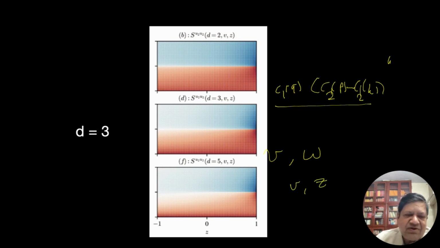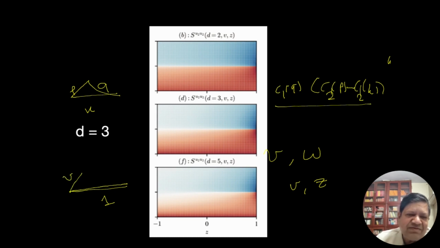So what we are doing here is, we had K, P, Q, but we scale so that K equals 1.